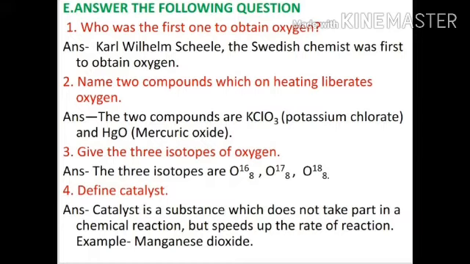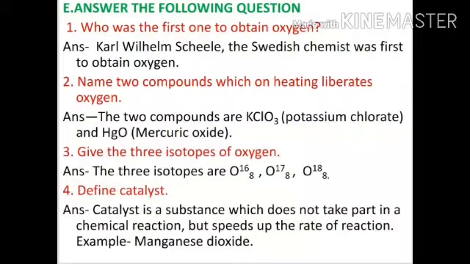Number 1, who was the first one to obtain oxygen? Answer is Carl Wilhelm Scheele, the Swedish chemist, was first to obtain oxygen. Question number 2. Name two compounds which on heating liberate oxygen. Answer is the two compounds are KClO3, that is potassium chlorate, and HgO, that is mercuric oxide.